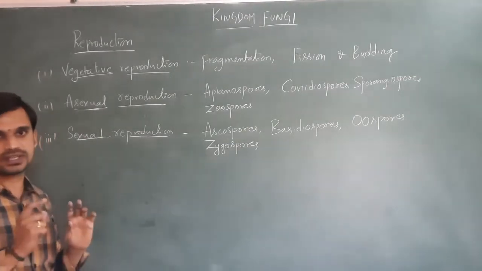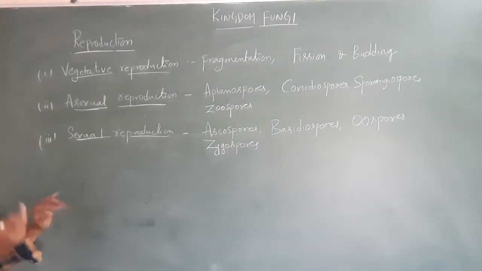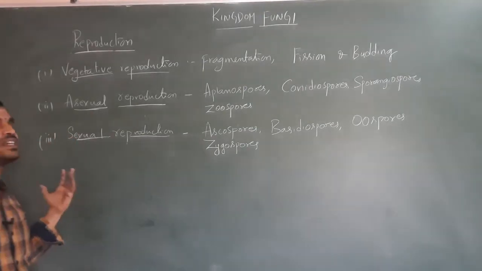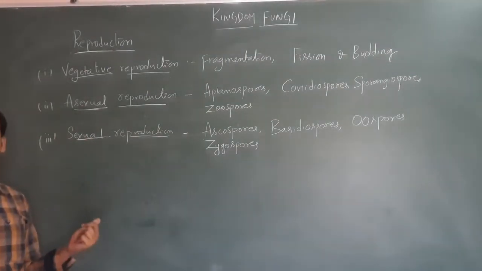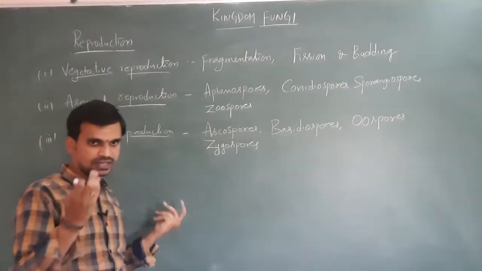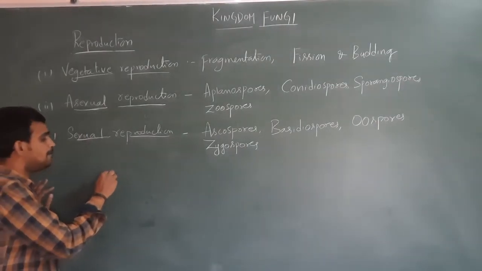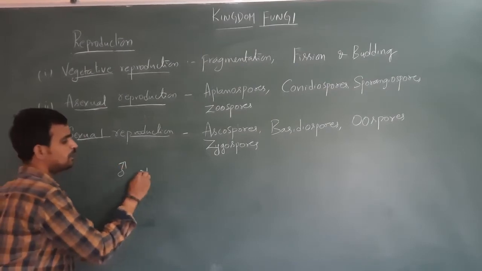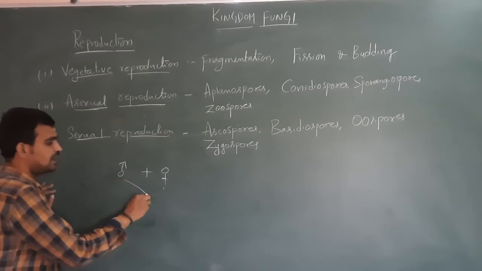First, we are going to discuss how sexual reproduction takes place in the higher organisms. Then we can compare with the lower organisms like fungi. Normally, in higher organisms, like higher plants, animals or human beings, the male organism produces the male gamete and the female organism produces the female gamete. The male gamete can be fused with the female gamete.